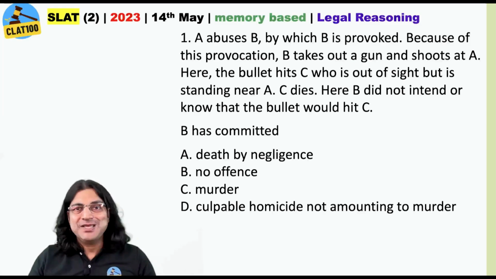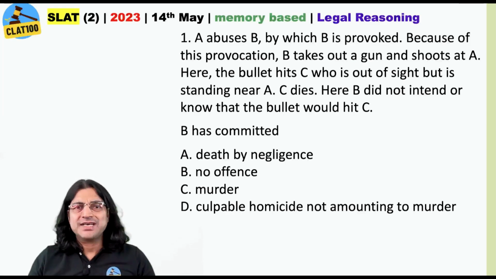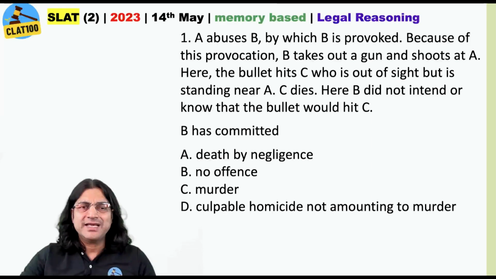A abuses B by which B is provoked. Because of this provocation, B takes out a gun and shoots at A. Here the bullet hits C, who is out of sight but is standing near A. C dies. Here B did not intend or know that bullet would hit C. Alright, B has committed... Almost any sane person straight away eliminated no offense and murder.